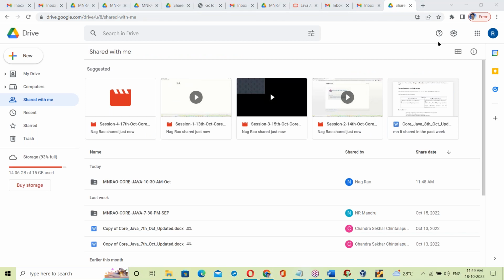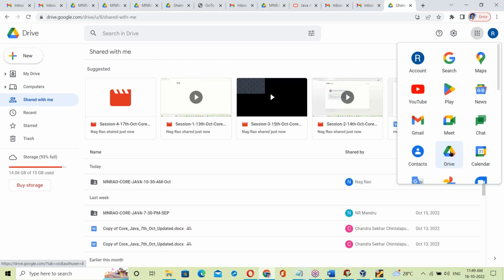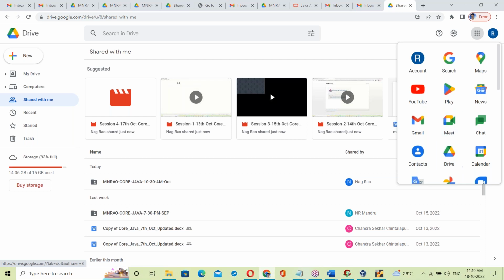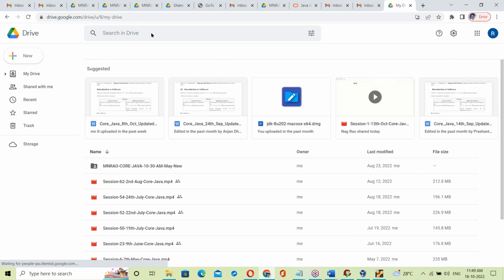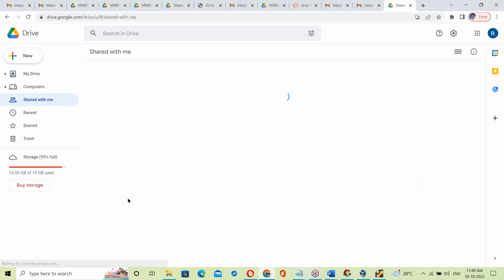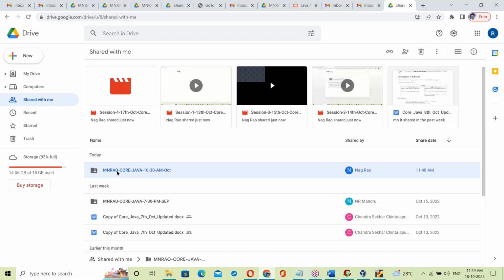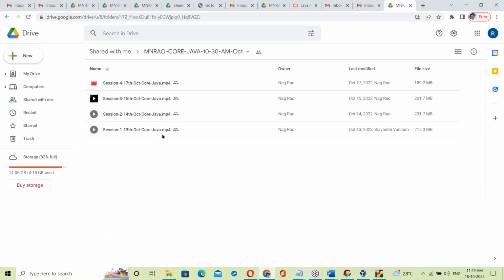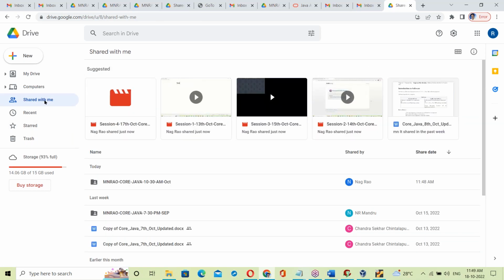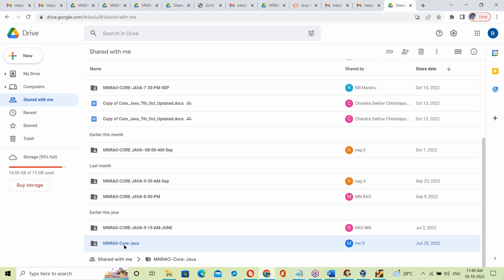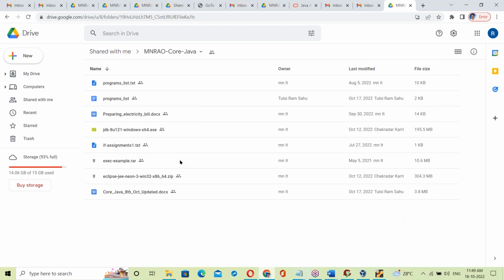First log into your Gmail, then go to Google Drive. Here, the Google Apps option is at the top corner. Open the drive. In Drive, go to Shared with me. Here you can see the recordings folder for the 10:30 AM course. Next, going back, you can see the course documents folder. From this you can download the documents.